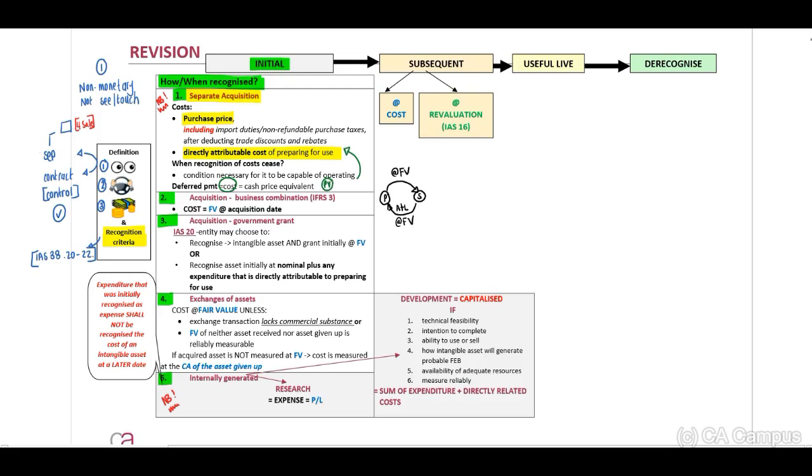Number 3, acquisition of government grants. Now guys, at fair value, or we recognize the asset initially at a nominal plus any expenditure that is directly attributable to preparing for use. Exchange of assets, you can read through this on your own, exactly the same as per our PPE principles.